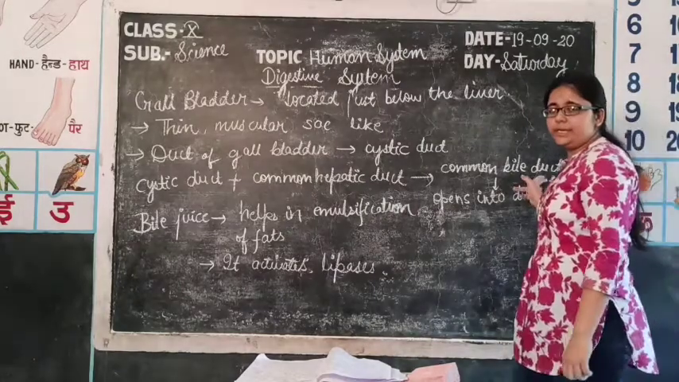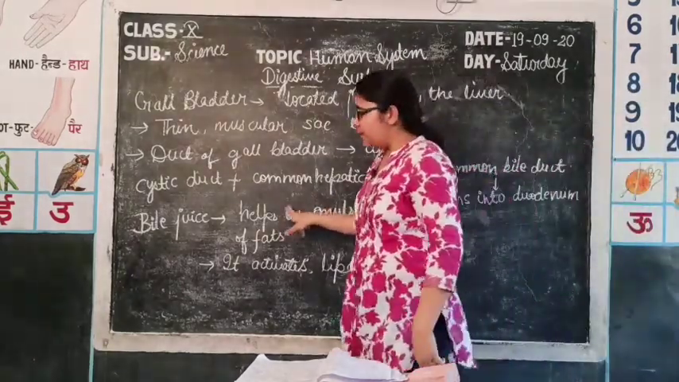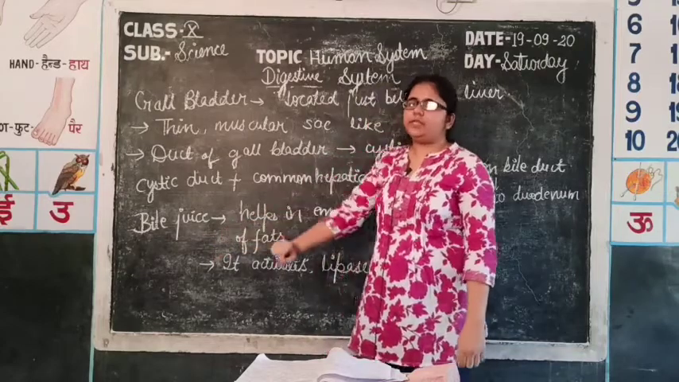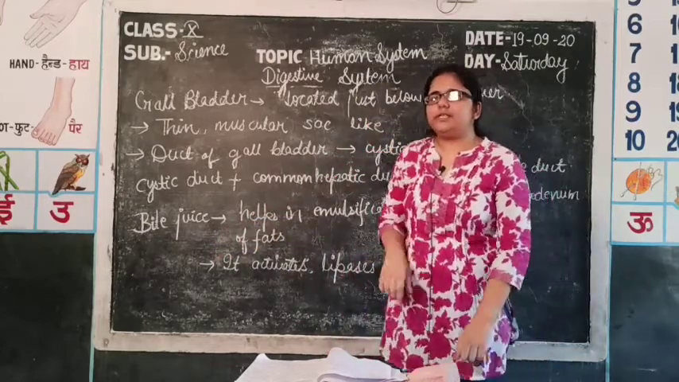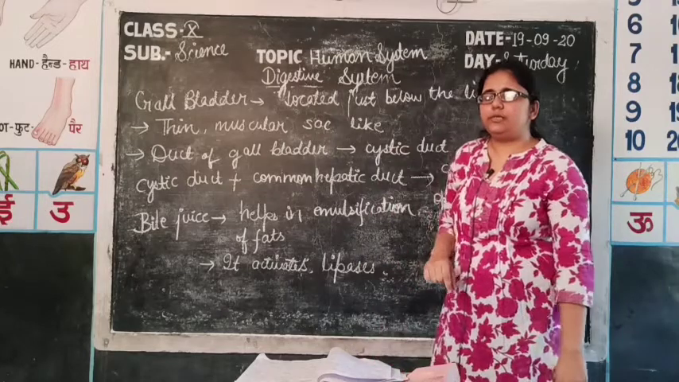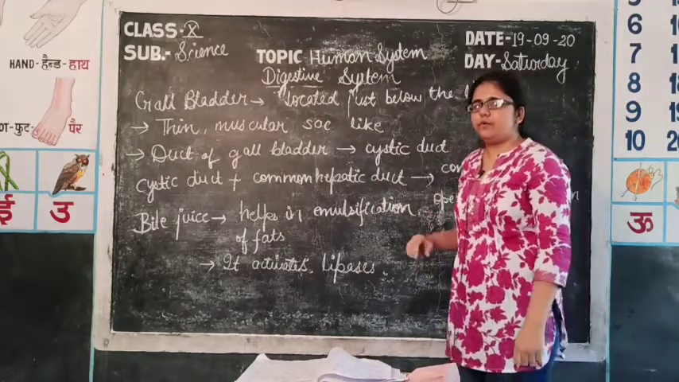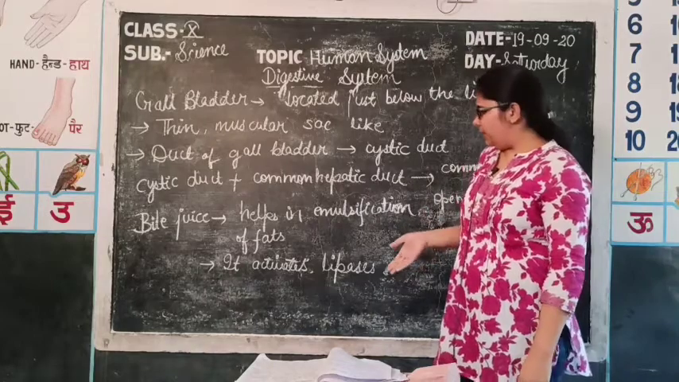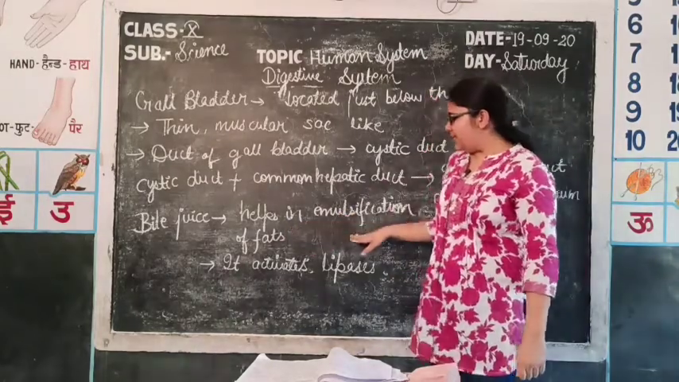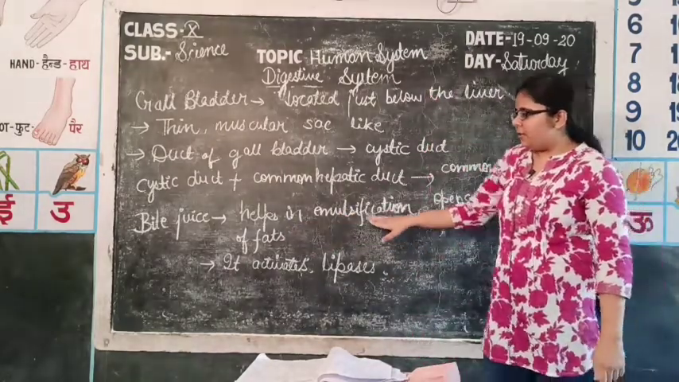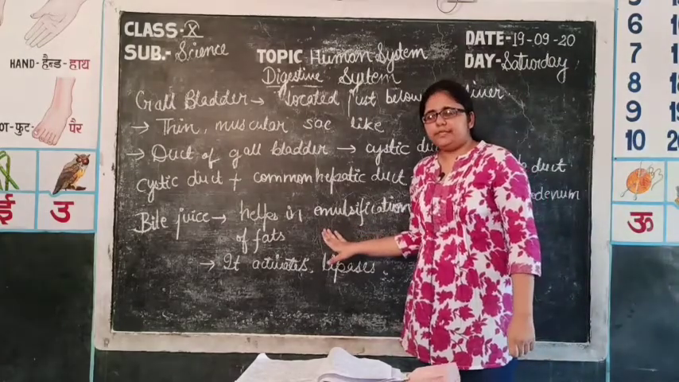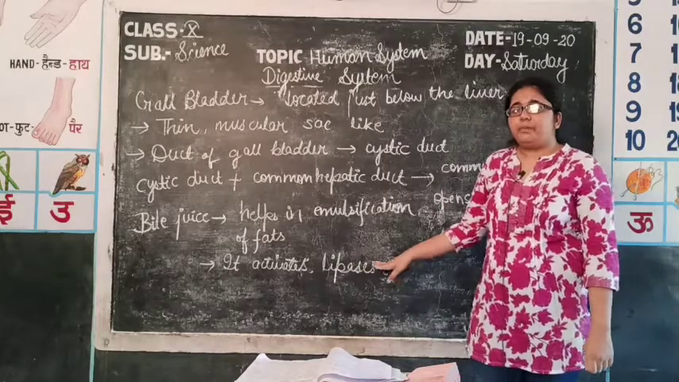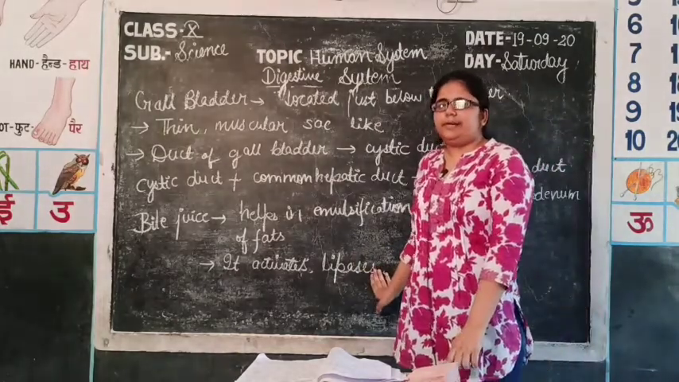So now the question arises, what is bile? Bile is a secretive juice which helps in the emulsification of fats. Emulsification means converting fats into the simple absorbable forms so that it may be soluble in the blood. So bile helps in emulsification of fats, and it also activates the fat digesting enzyme, that is lipases. So bile is very important for the fat digestion.